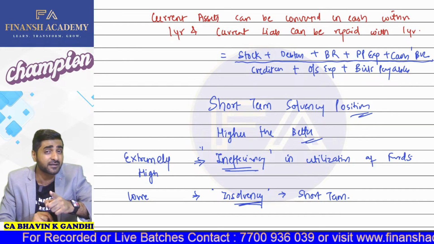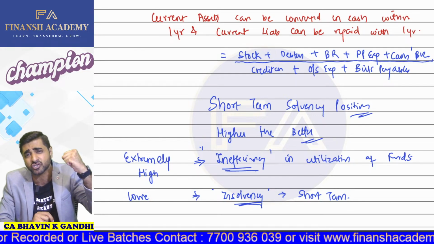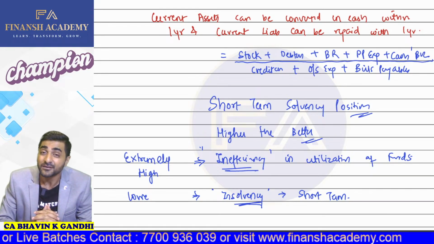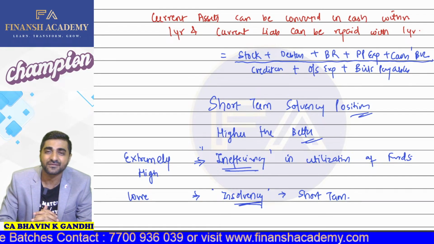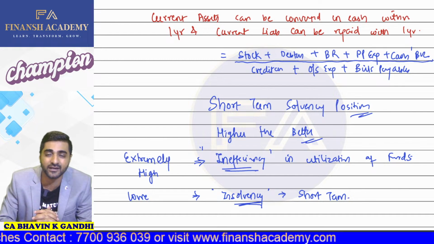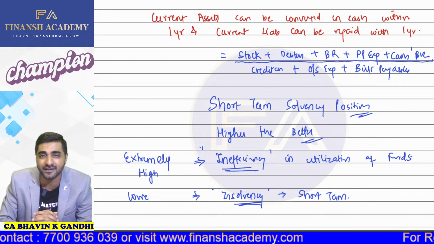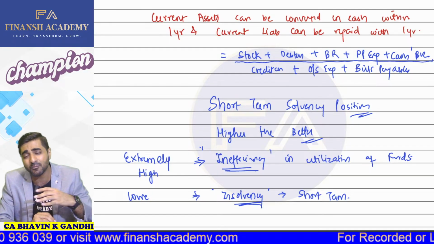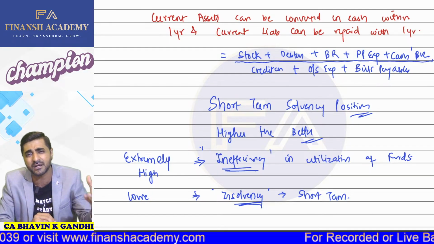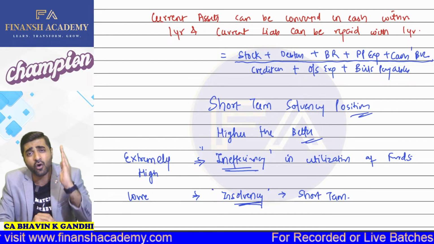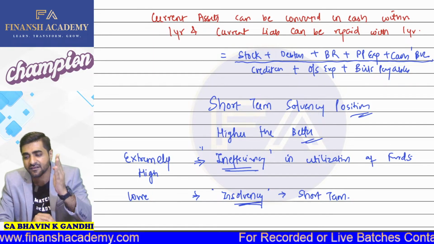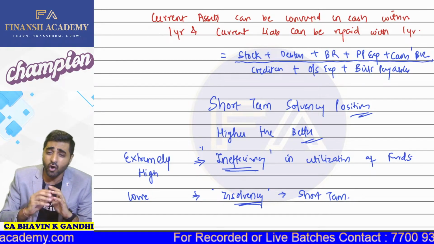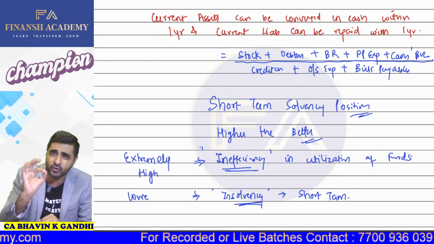Because the ratio is higher, it means that the short-term solvency is very strong, but with a note. And what is that note? The note is, if this ratio becomes 6:1, it means that the management is somehow keeping more amount in the form of current assets. It's keeping more amount in the form of stock, debtors, bill receivable, cash, bank, and all this signifies inefficiency in utilization of funds. So always try to maintain the standard ratio of 2:1.